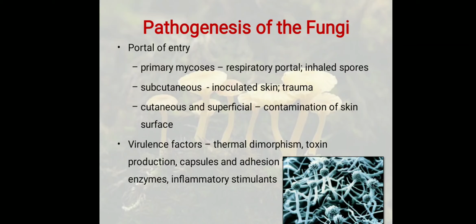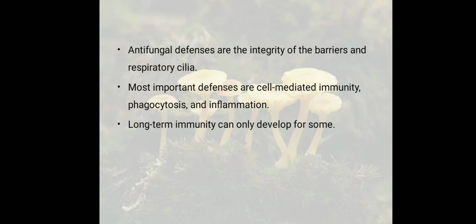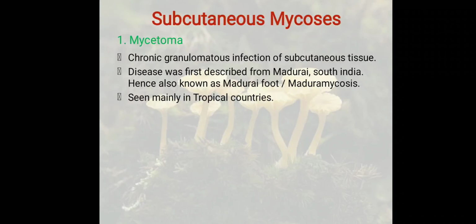Now, the portal of entry of primary mycosis is by respiratory route or inhaled spores. Subcutaneous is by inoculation of the skin area. Cutaneous is by contamination of the skin surface, for example by using infected clothing. Virulence factors are dimorphism, toxin production, capsules, and adhesion enzymes that produce inflammatory stimulants. Antifungal defenses are the integrity of the barriers in the body. The most important defenses in the body are cell mediated immunity followed by humoral immunity.